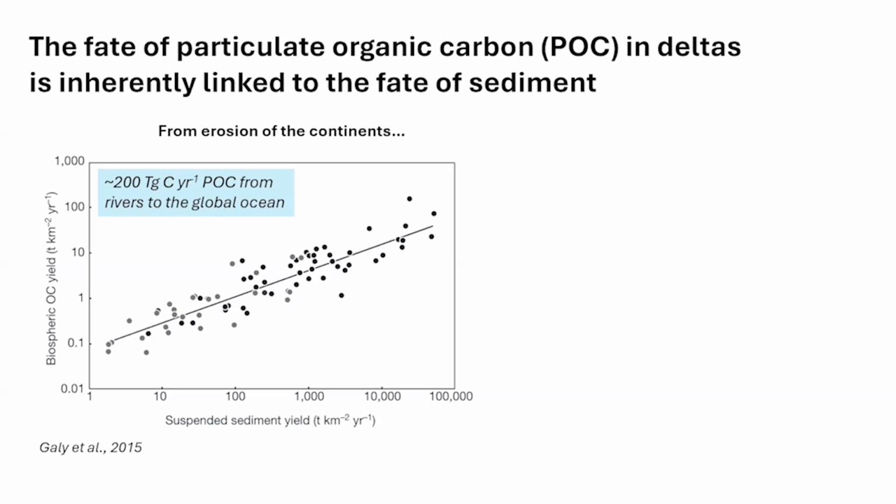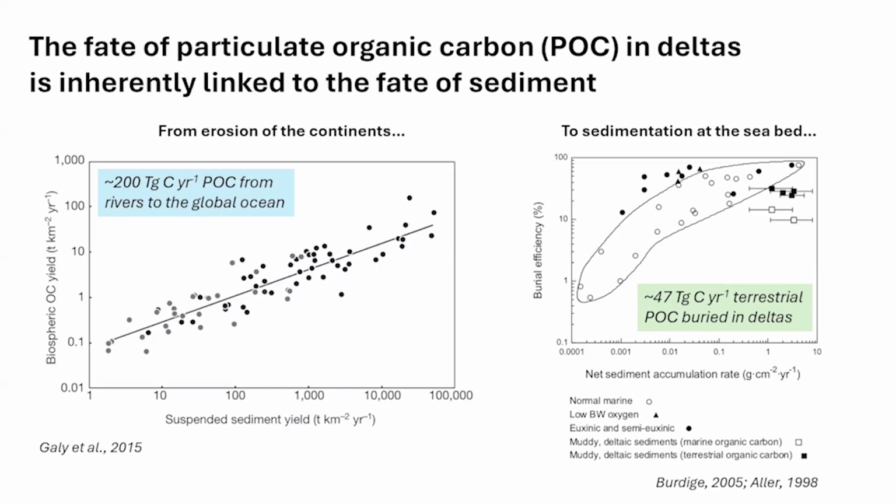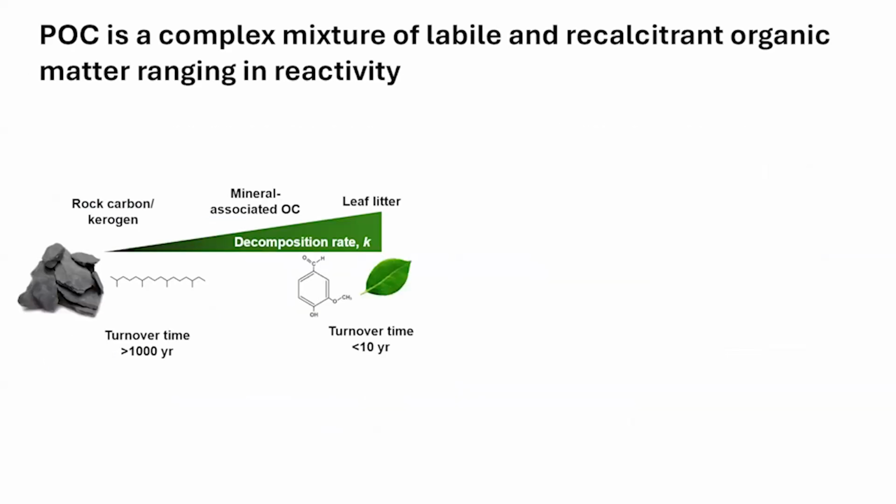Sediment and POC are paired together from the erosion of continents. This is from Valier-Galli's work, looking at global suspended sediment yields and how they correlate with the global yields of particulate organic carbon from rivers, and to sedimentation at the seabed. So clearly, burial efficiency of organic carbon at the seabed is a function of the net sediment accumulation rate. And so it's really important that we study these things together and try to understand the details of how sediment and organic carbon are transported.